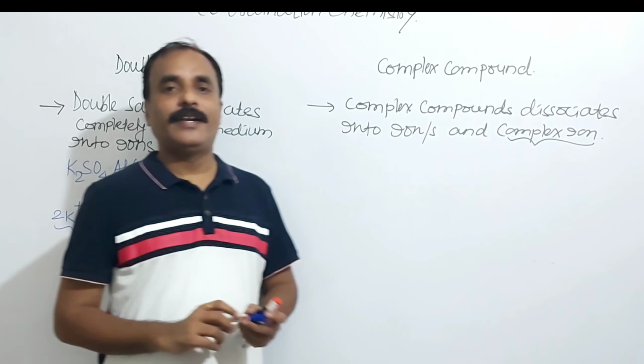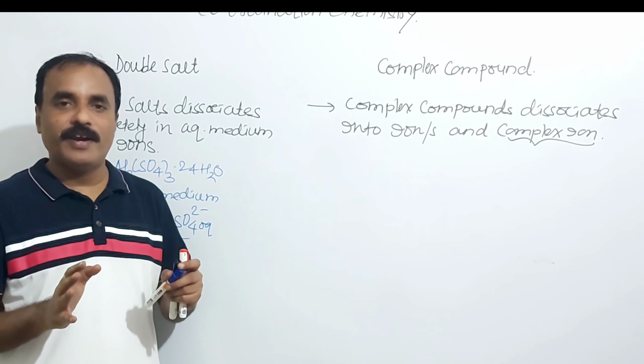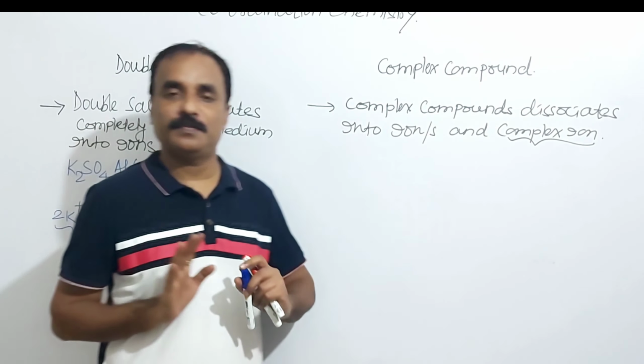So double salts dissociate completely in aqueous medium into ions.